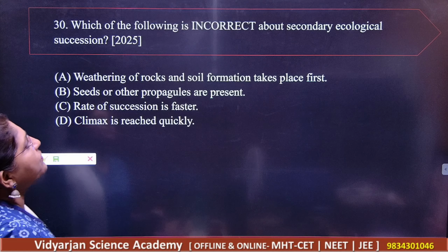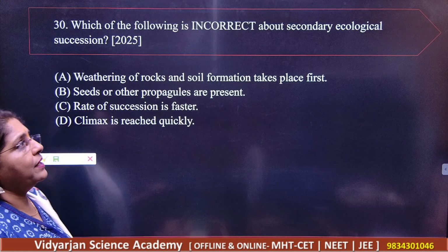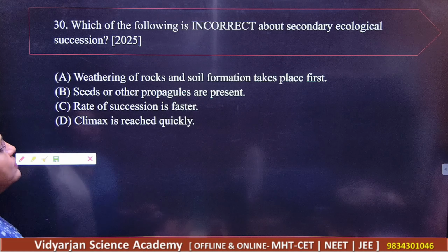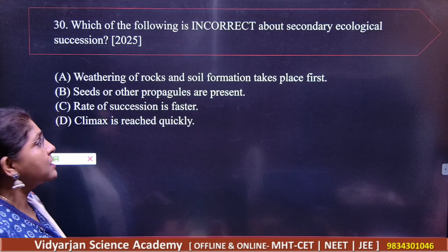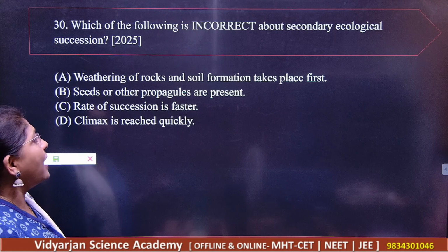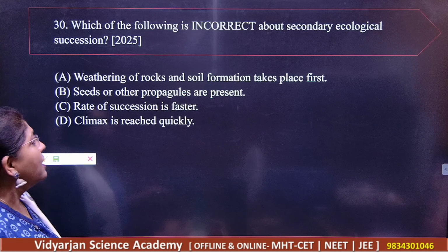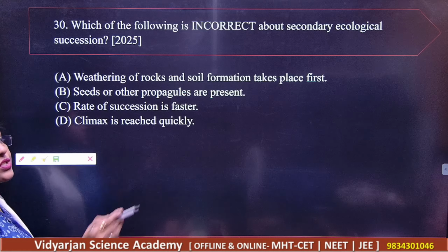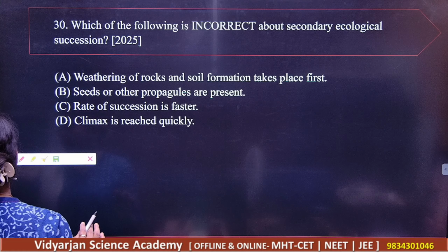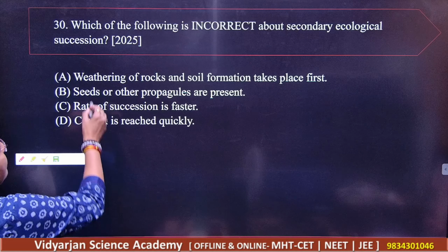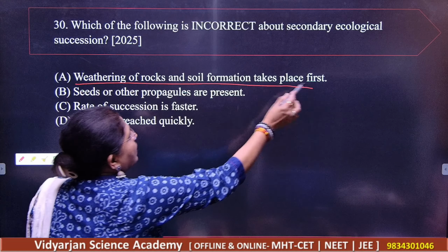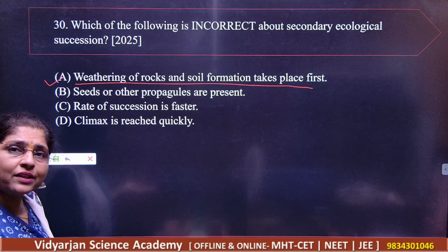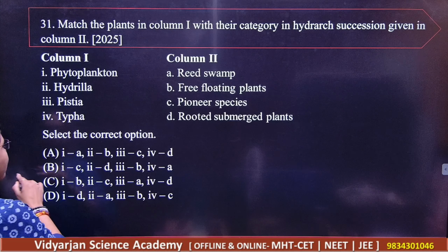Question 30. Which of the following is incorrect about secondary ecological succession? Number 1, weathering of the rocks and soil formation takes place. Then seeds or other propagules are present. Then the rate of succession is faster and climax is reached quickly. So what do you think here? What should be your correct answer? Weathering of the rocks and soil formation takes place. So this is incorrect. The rest of these are correct. Remember, okay, and note down.